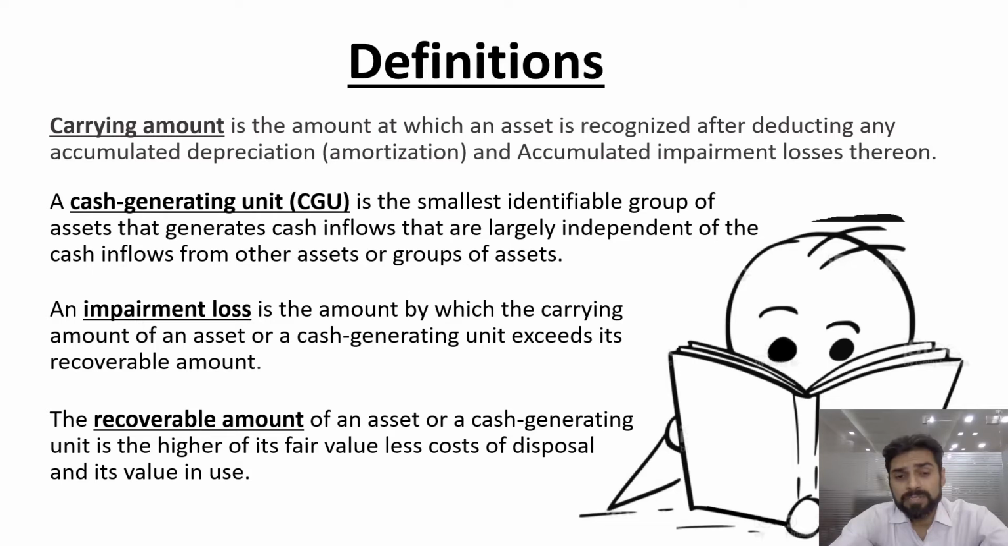Then the next definition is impairment loss. So as we have discussed, if the carrying amount exceeds the recoverable amount, you will have to book an impairment loss, and immediately you will have to recognize that impairment loss in P&L. Recoverable amount is the higher of two. First one is the value in use, and the second one is fair value less cost to sell. We will understand how to compute the value in use and fair value less cost to sell.